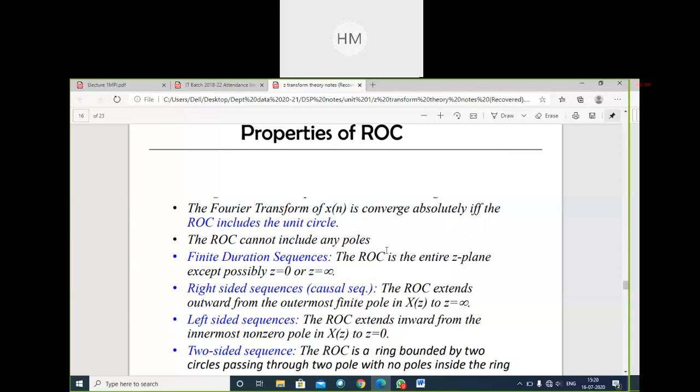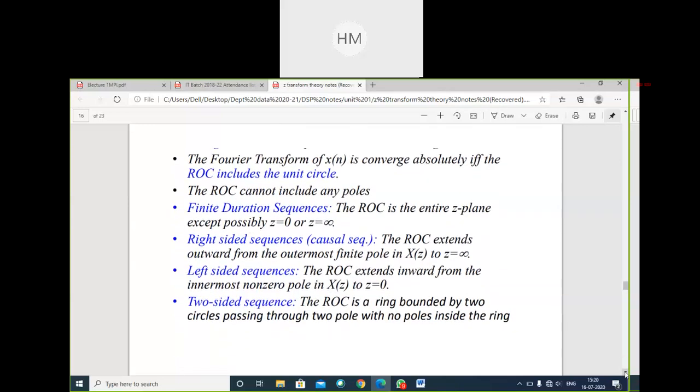ROC cannot include any poles. Do remember, ROC does not include any poles. So the ROC of the Z transform of a discrete time signal does not contain any poles. This property results from the fact that at poles, the Z transform X of Z is infinite and therefore X of Z does not converge, so the region of convergence cannot include any poles.